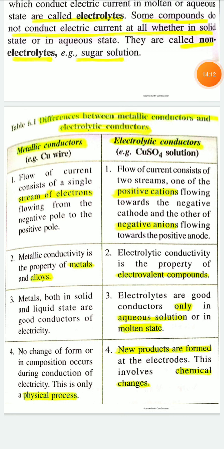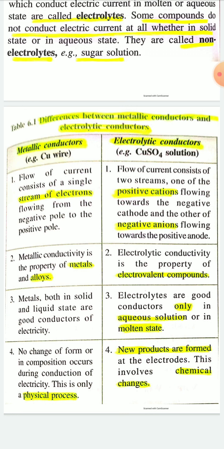In case of metallic conductor, the conductivity is due to the presence of free electrons in the metal. In case of electrolytic conductor, the conductivity is due to presence of oppositely charged cations and anions, and their motion, that is positively charged cations move towards the negatively charged cathode, and negatively charged anions move towards the positively charged anode.